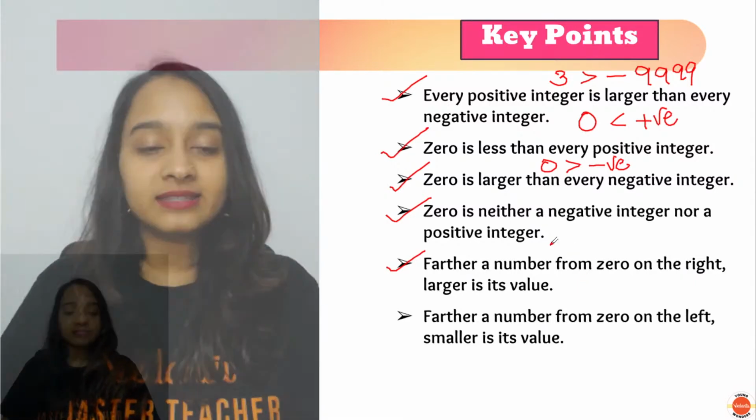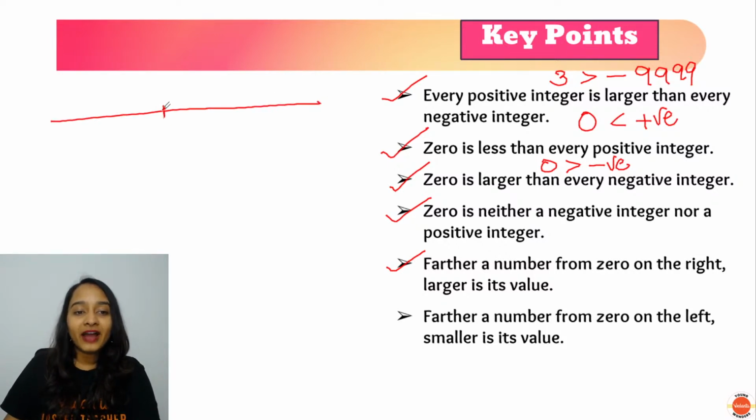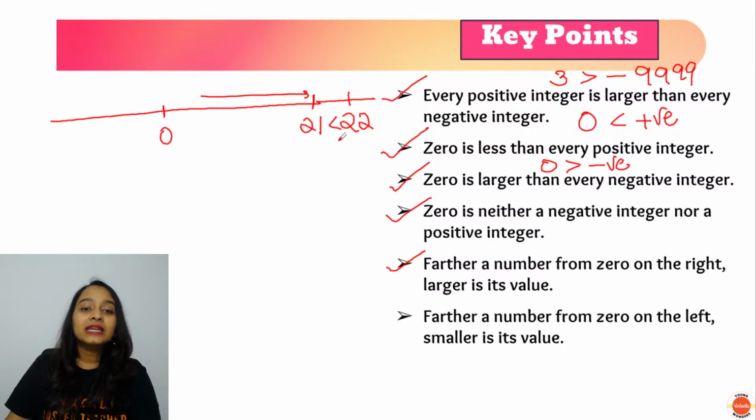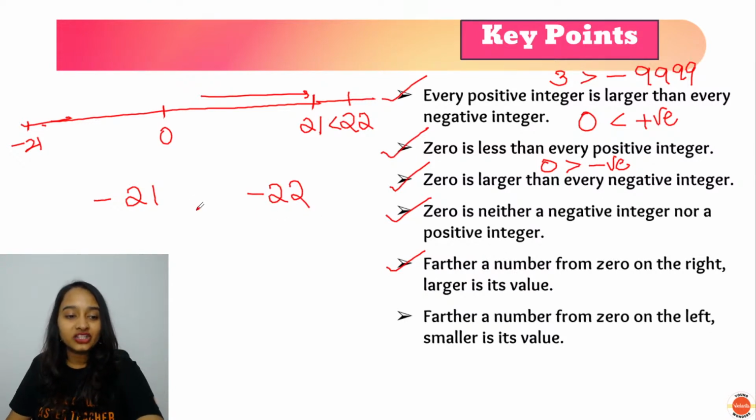Where are we talking this about? We are talking about this on the number line. So if I take a 0 here and if I take 21 here, the farther a number is from 0, the greater is the value. That's why 22 is greater than 21. And farther is the number to the left of 0, the lesser is the value. So if I have to compare minus 21 and minus 22, which one is greater? You tell me in the chat box.